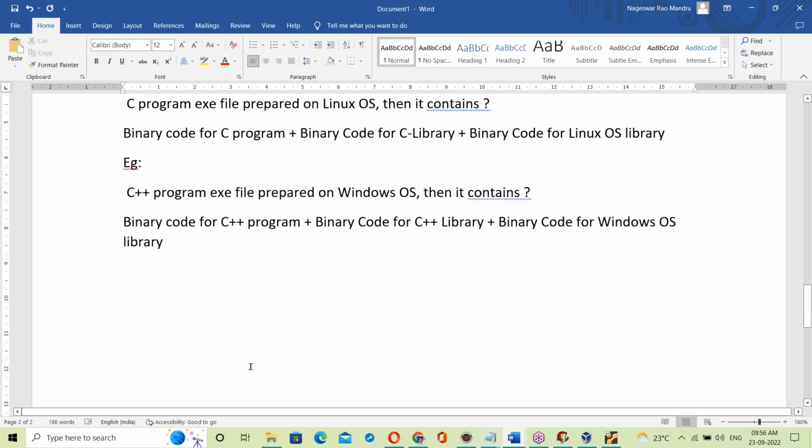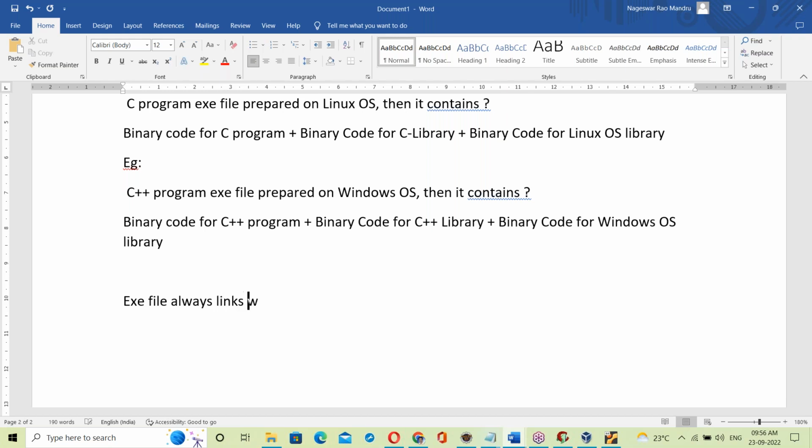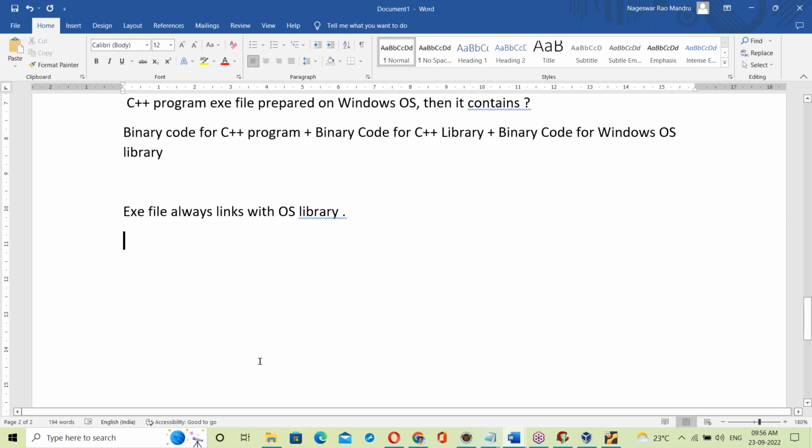An exe file always links with an OS library.